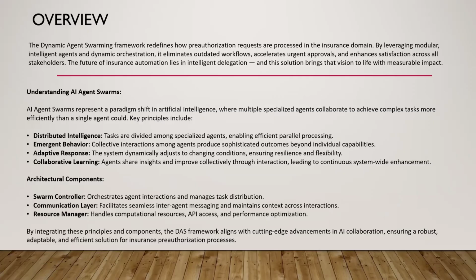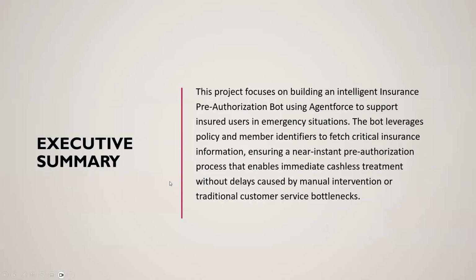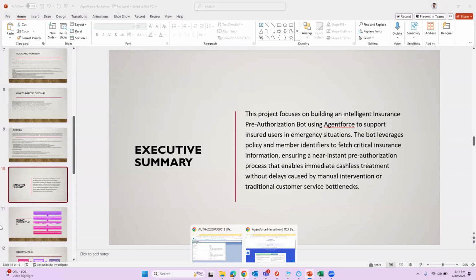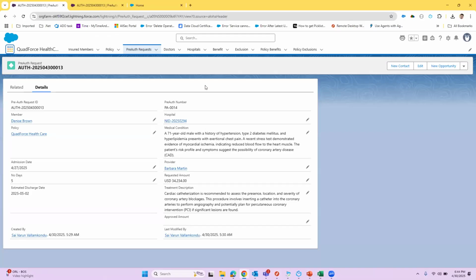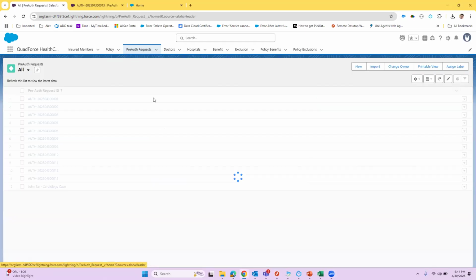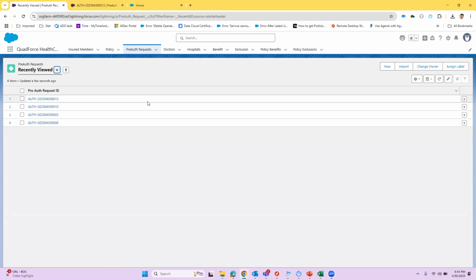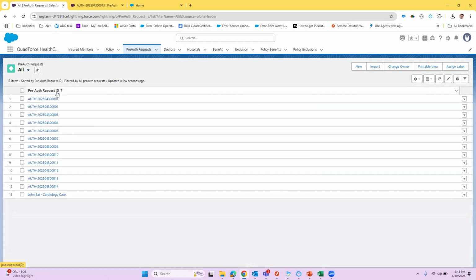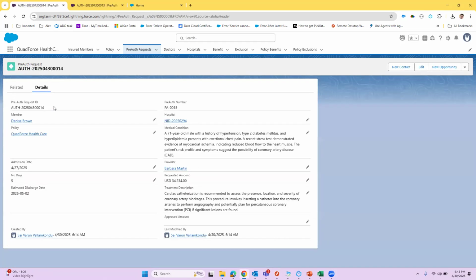Generally, the prior authorization requests are created from the insurance company's website by the hospital staff, basically the provider. So I'm doing it from my Experience portal site, and let's say a new prior authorization request gets created. Okay, so I see the request is submitted. Perfect. This request is related to a heart operation.